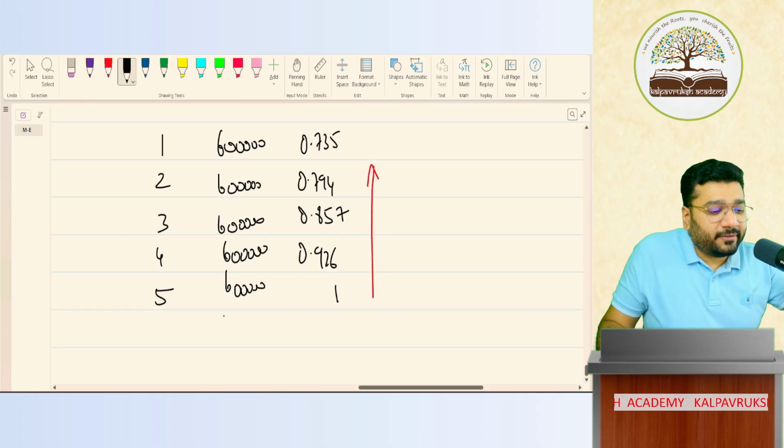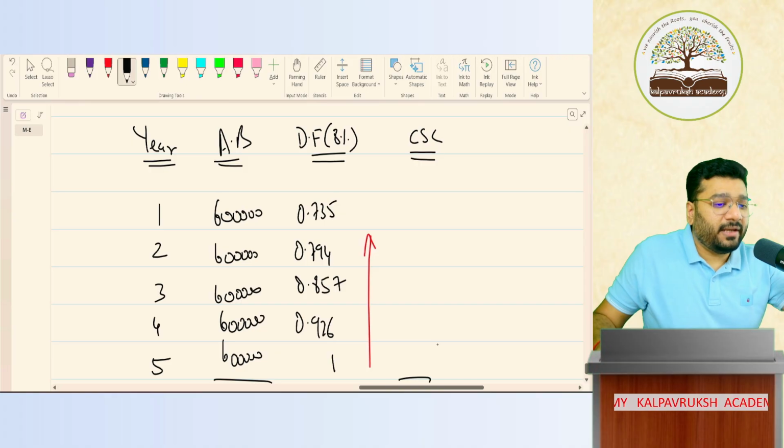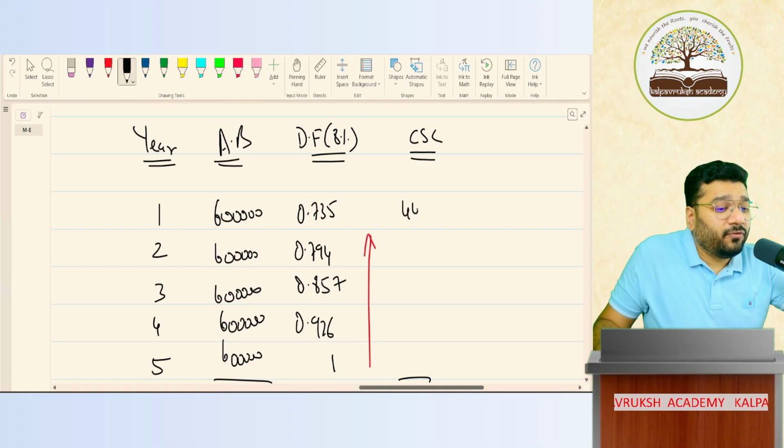Total how much? 30 lakh. Tell me the multiplied value, people. Current service cost. 4,41,000. Round over that, 441.